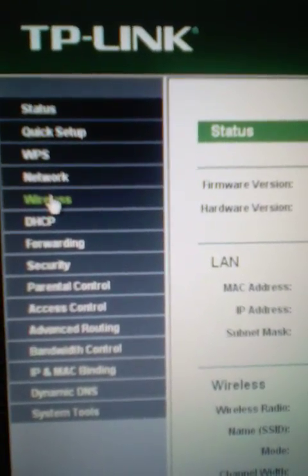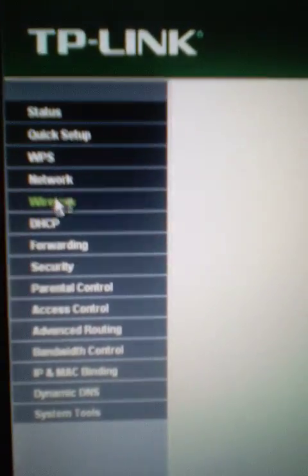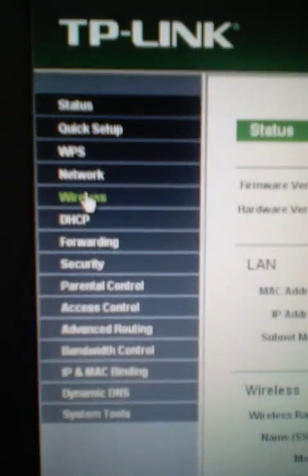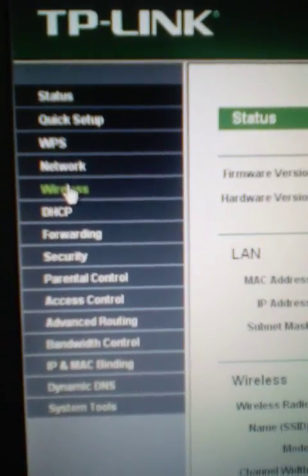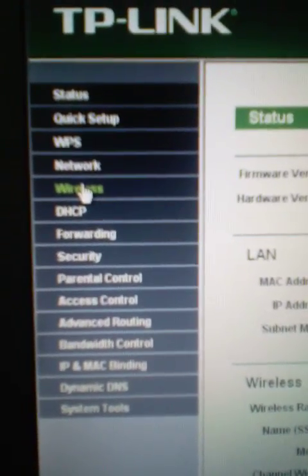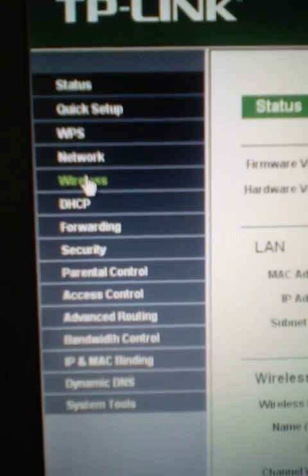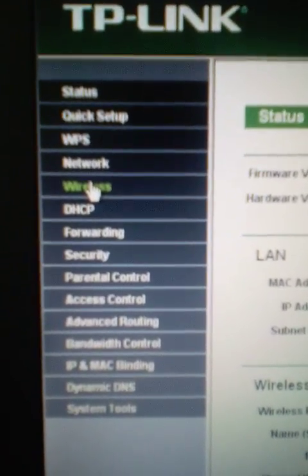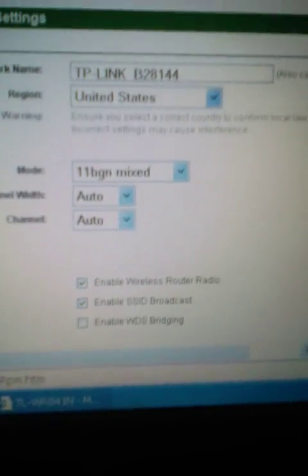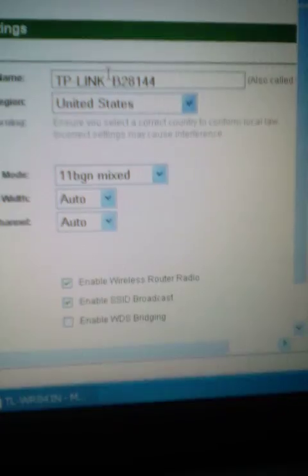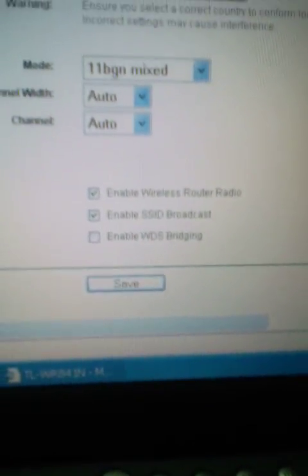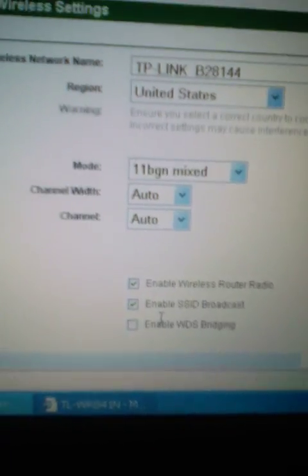That is because there was no wide area network to support the router with the laptop computer to enable the laptop to go straight to the internet. But there's no wide area network to do that. Let me click wireless. You see the setup information. We have here United States, one web auto, it's okay. Everything okay, set, save.